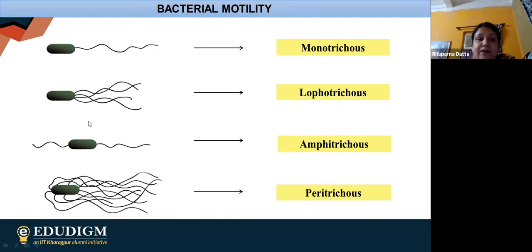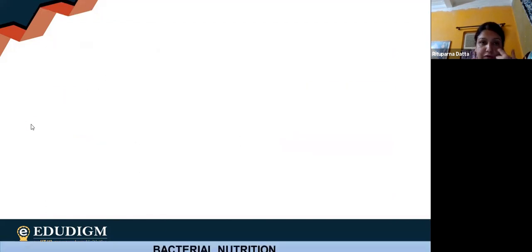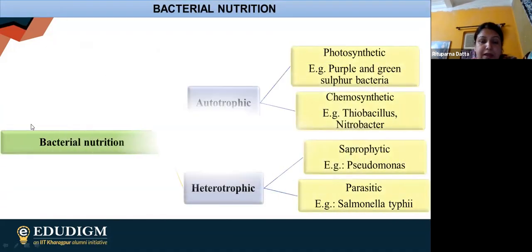So finally, after this, we are going to talk about the next one. So here we are having bacterial nutrition. In case of bacterial nutrition, they are normally of two types, autotrophic and heterotrophic. Now in case of autotrophic, obviously we are having two types. One is photoautotrophic, another one is chemoautotrophic.